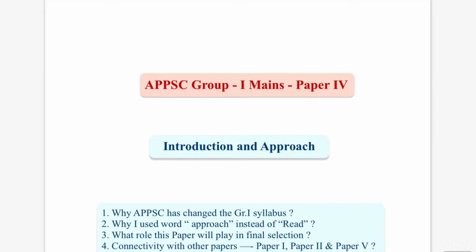So in this video I will be mainly discussing APPSC Group 1 Mains Paper 4, that is Indian Economy and AP Economy, Chapter 1. I will introduce Chapter 1 and the approach to it: how to approach it, which areas you need to concentrate on, which areas you can expect questions from, how to make notes, and how to deal with the answers. I'll briefly introduce the chapter.